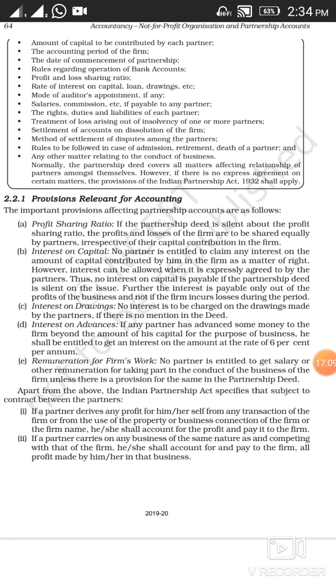E. Remuneration for firm's work. If any of the partners is doing any extra work on behalf of the others and nothing is mentioned about the remuneration that you are going to pay to that partner for that extra work, then in that circumstance no extra salary, no extra remuneration will be paid to the partner.